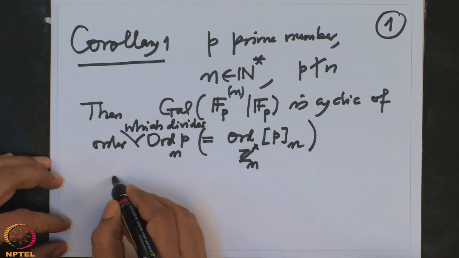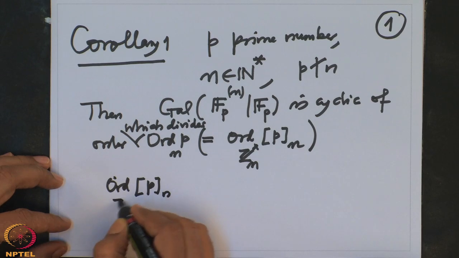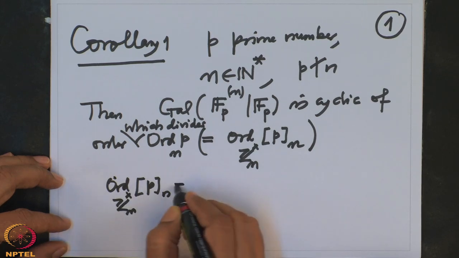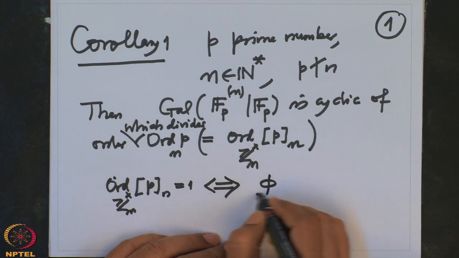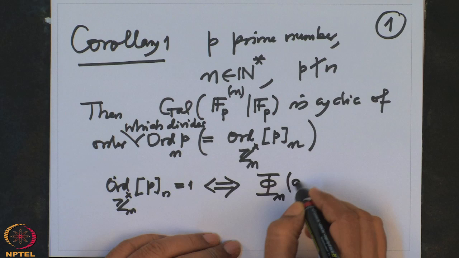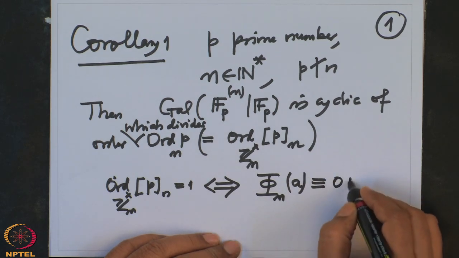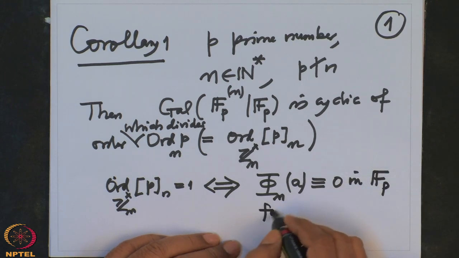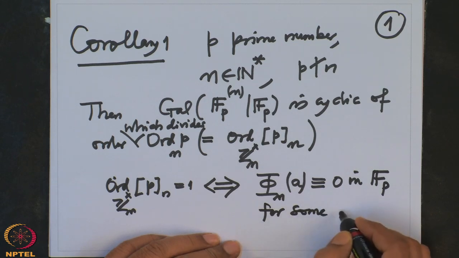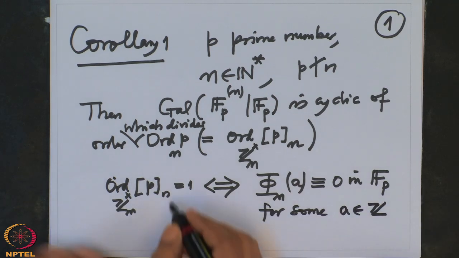This occurs if and only if the order of P mod n in (Z mod n) cross is 1, if and only if the cyclotomic polynomial phi n has a 0 mod P, in Fp, for some a in Z. And when is the order 1?